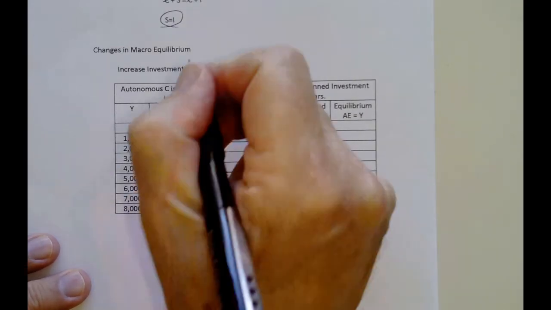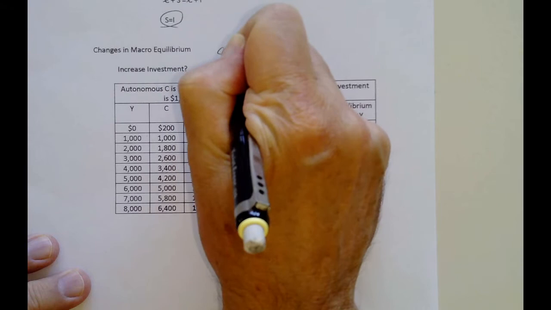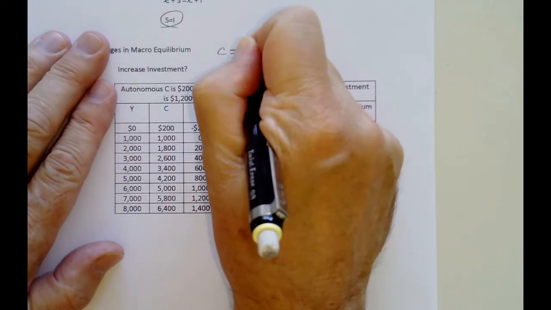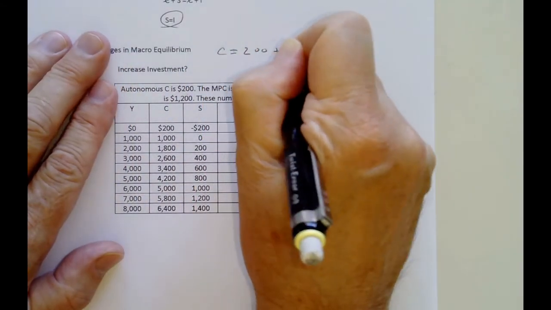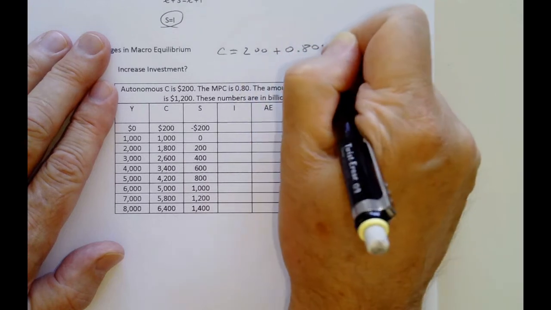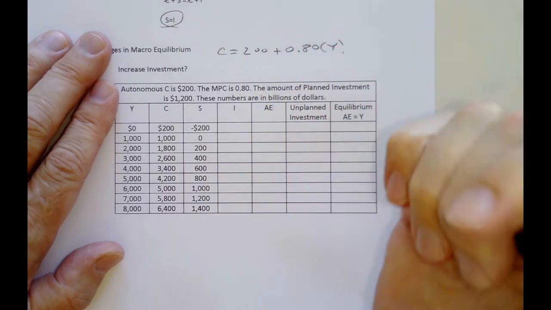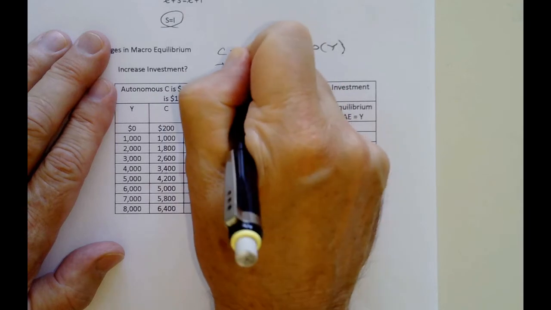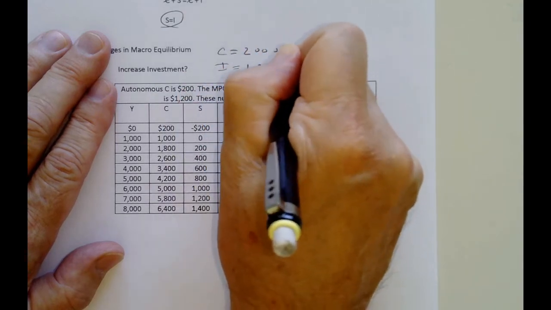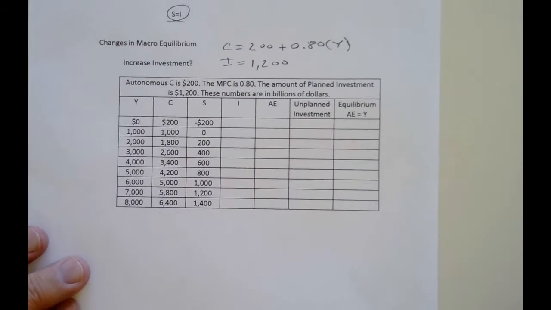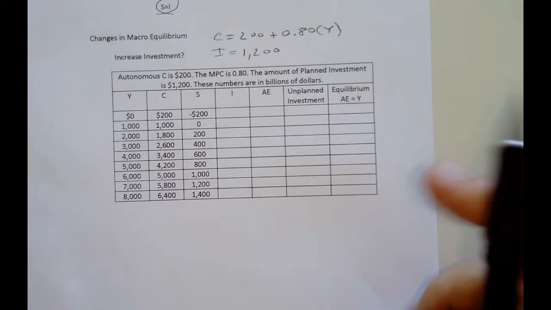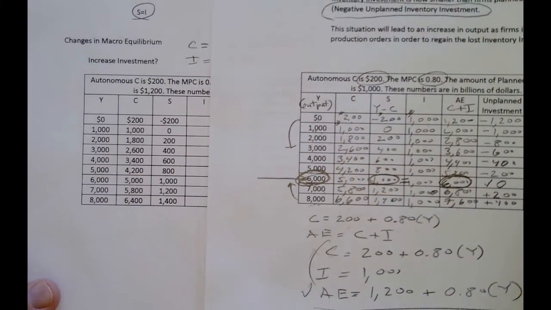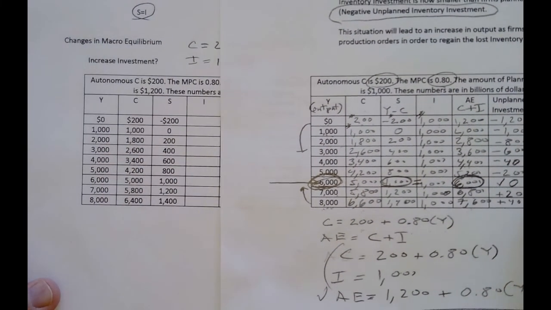So our consumption equation is still C equal to $200 billion plus 0.8y. Now investment used to be 1,000, now it's going to be 1,200. Again, these are all billions of dollars. So I put in the numbers already for consumption and savings. These were the numbers we had over here. So these two columns are the same.